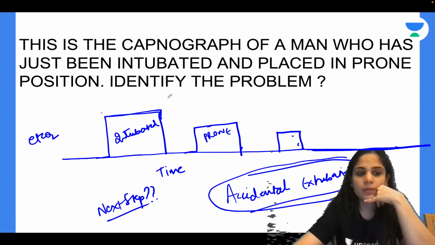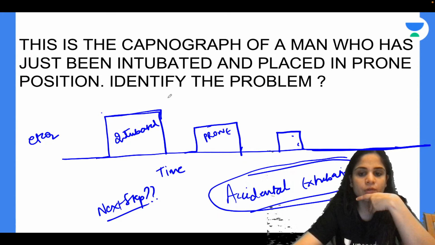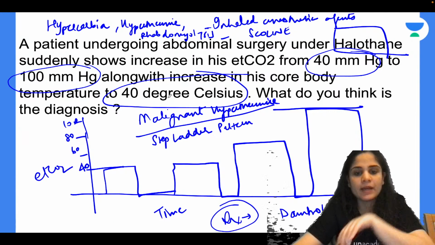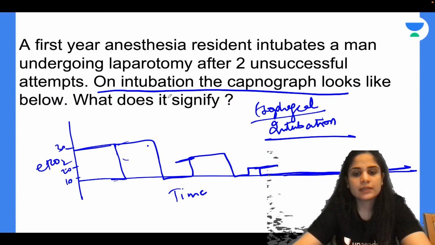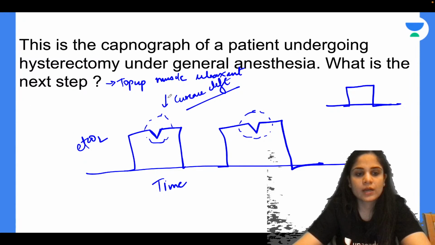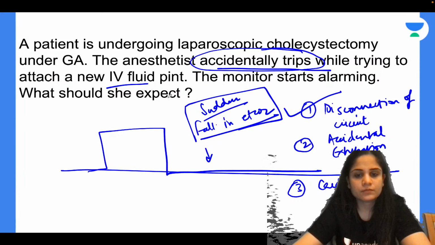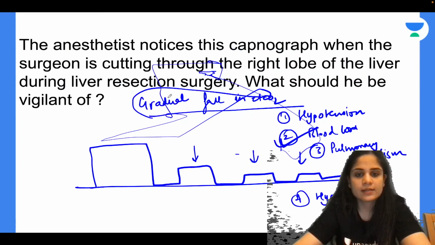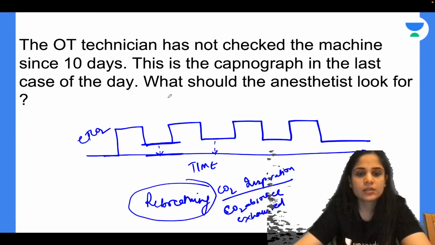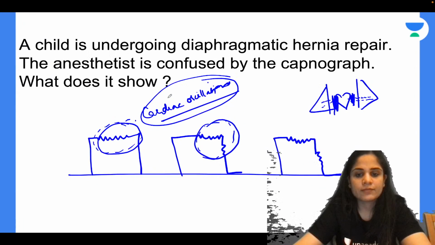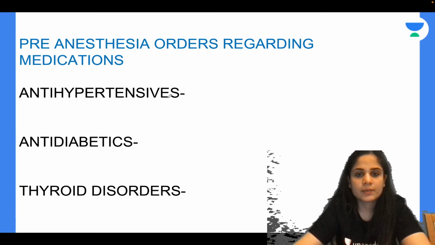So this is the normal capnograph. This is capnograph of sudden fall in EtCO2 in case of accidental extubation. This is step ladder pattern seen in malignant hyperthermia. Then this is esophageal intubation graph, curare cleft seen when the patient is out of muscle relaxant, shark fin appearance seen in bronchospasm, sudden fall in EtCO2 seen if you have disconnection of circuit, accidental extubation or cardiac arrest, gradual fall in EtCO2 seen if you have hypotension, blood loss, pulmonary embolism or hyperventilation, rebreathing pattern when carbon dioxide absorber is exhausted, then inspiratory valve malfunction, cardiac oscillations and double plateau sign.